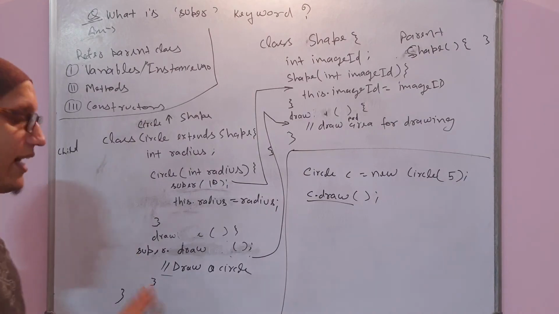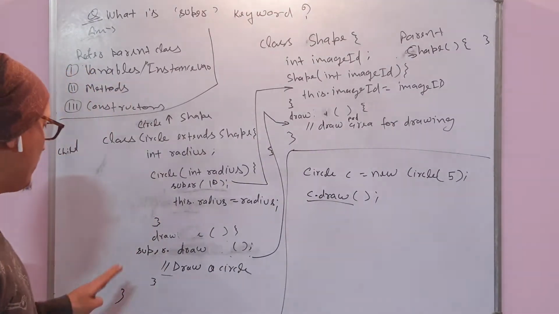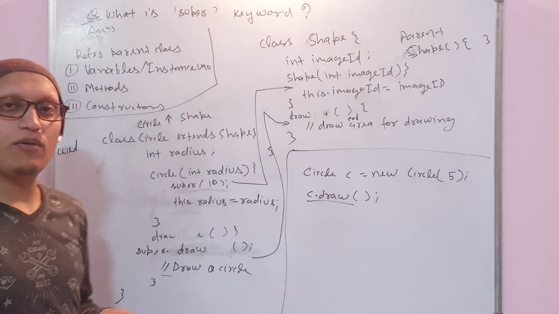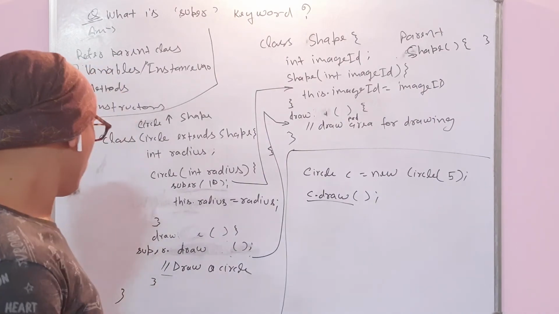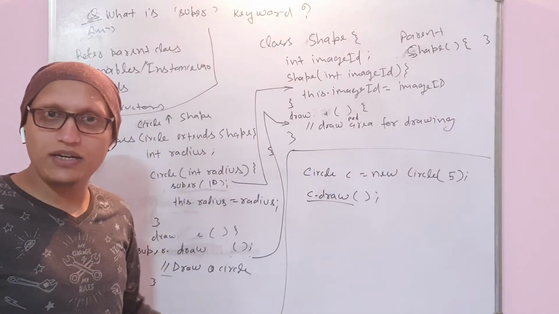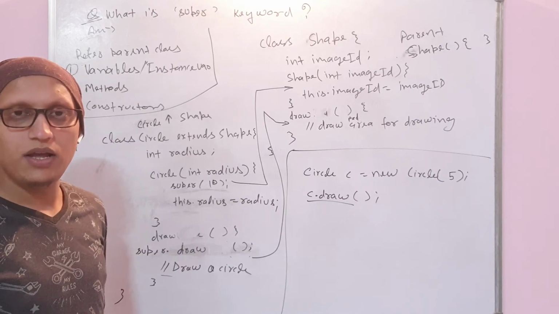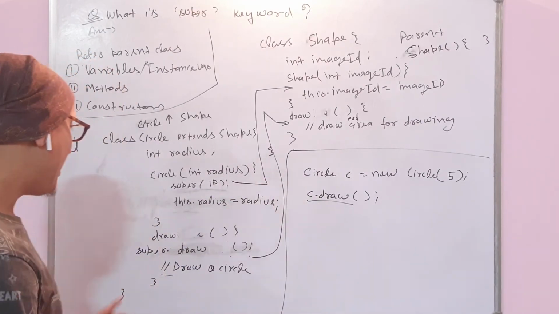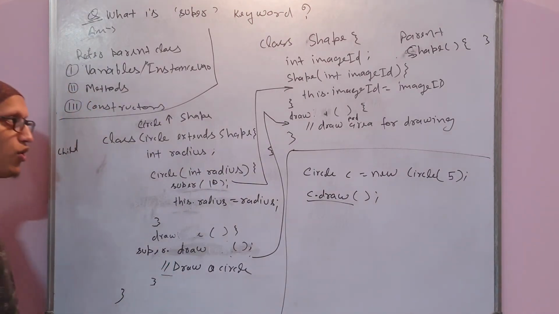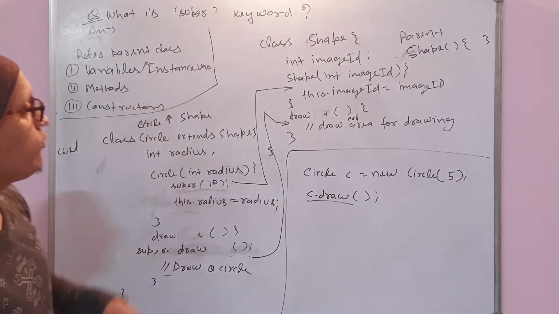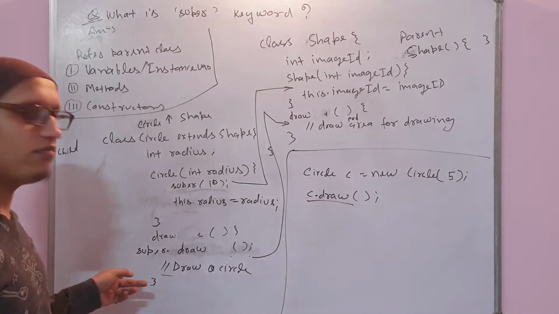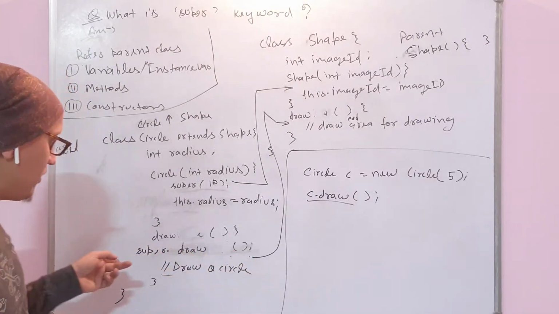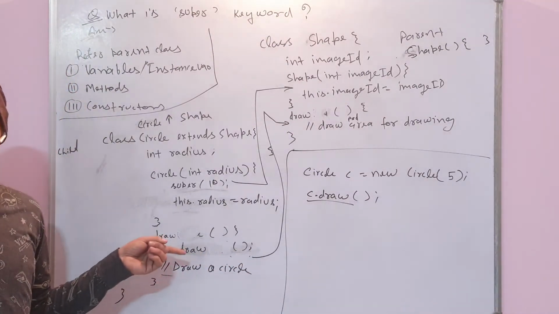This is also an indirect interview question where interviewers ask: suppose you have overridden a method and I want to go for the child class method implementation, but what if I want to call the parent class implementation as well? In that case you can explain super.draw. So with this super keyword interview question, I have explained one more supplementary interview question.